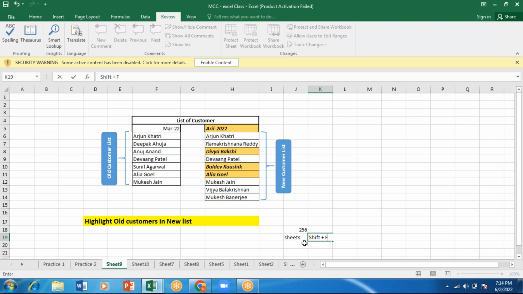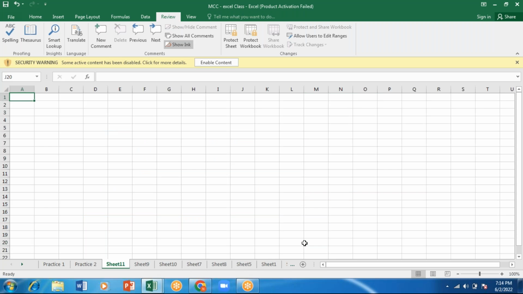Let me try once and then tell it. Shift plus... so it is Shift plus F11 only. Okay, the shortcut key for inserting a sheet is Shift plus F11.